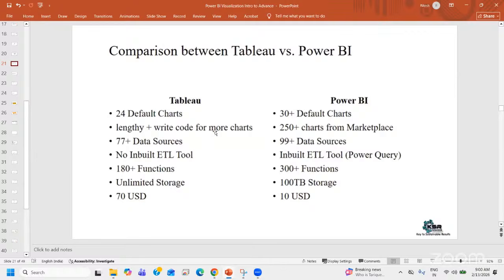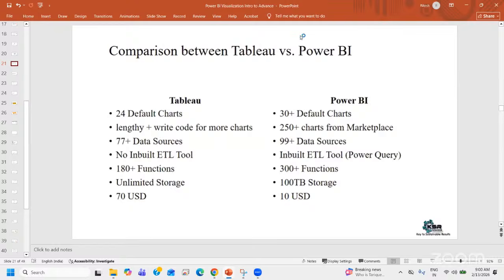If a pen is being sold at a price of $70 and that same pen, with almost the same features, is being sold at $10, people will always think, why not go with the $10? Why invest 70? So costing is the one where Microsoft has made sure that no other tool is near to them. Now, Power BI was $10 until July 2025.